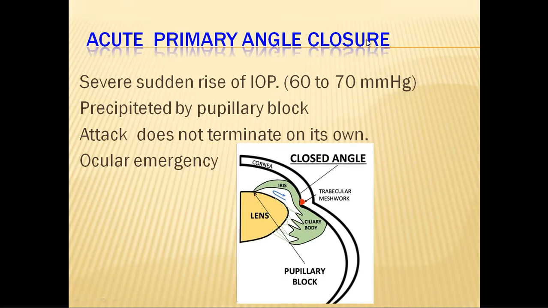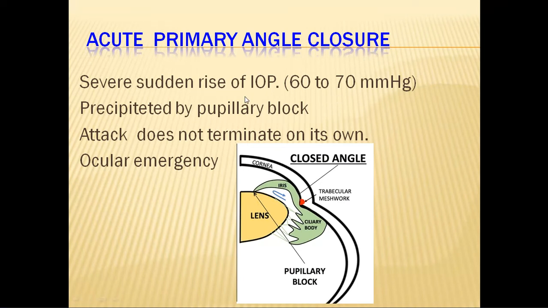The next stage is acute primary angle closure. Sometimes, as the patient keeps getting recurrent subacute attacks, the attacks become self-terminating because the patient goes back to the bright light, or the pupil comes back to a miotic position. But if such attacks keep getting repeated very often, what happens? The number of synechiae will increase.